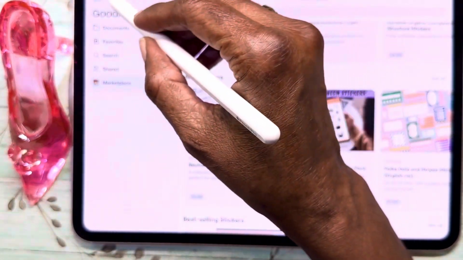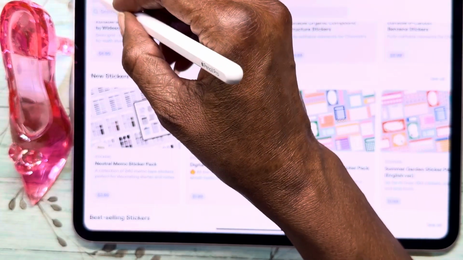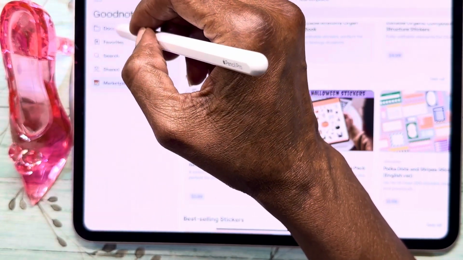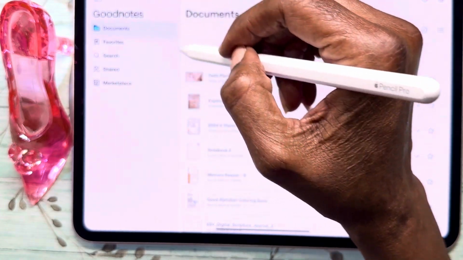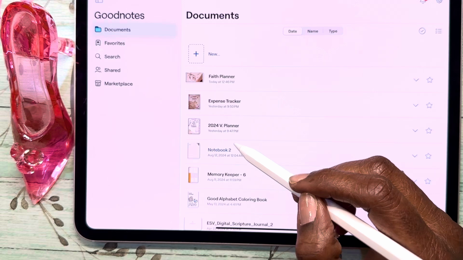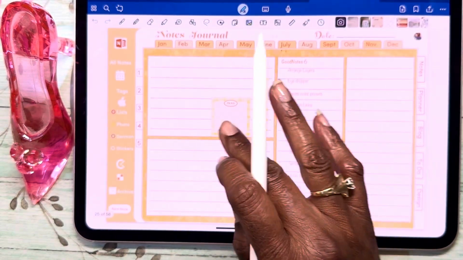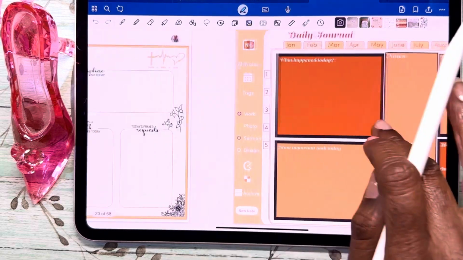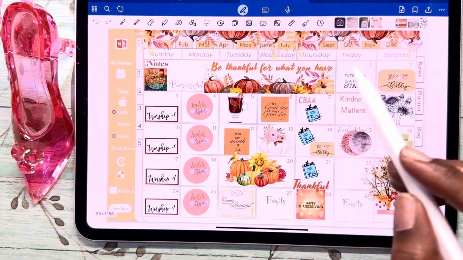And as I just clicked on it, I need to go back to my file, documents. Just go into the marketplace and check it out. So that's pretty much it for today. Need to get back to today's planner file.